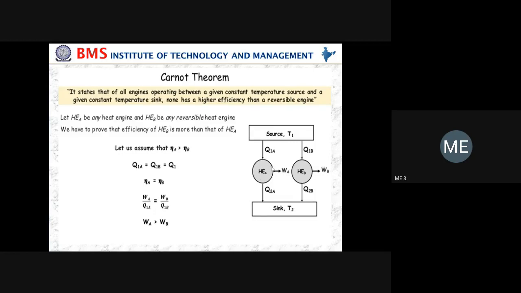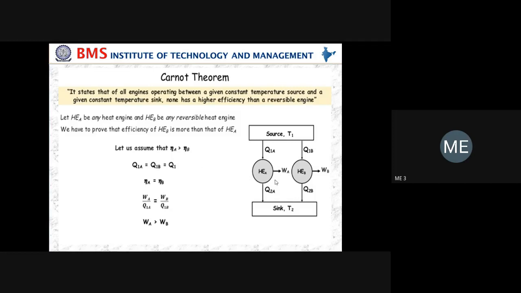Then we have to prove that the efficiency of B is always greater than the efficiency of engine A. Our aim is to prove the efficiency of engine B is greater than that of engine A. Let us assume that.